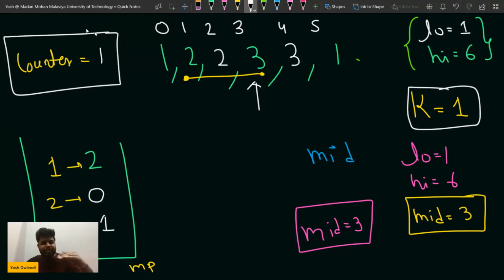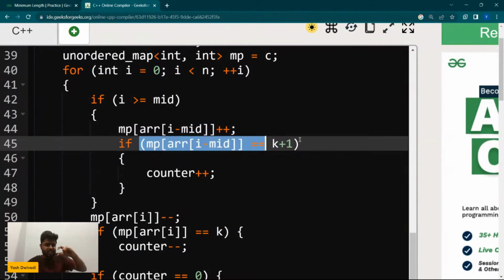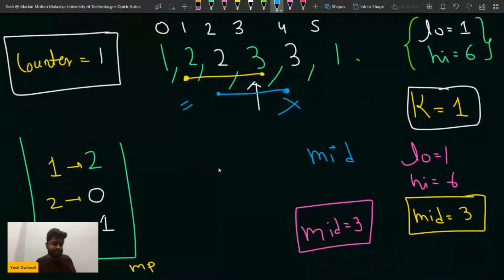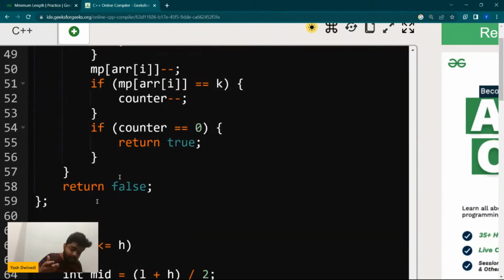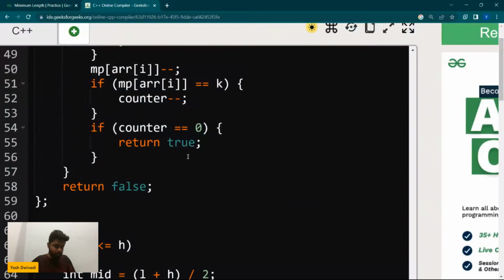Okay, so again when you shift the window, guys, what will happen? You have to remove this guy and add this guy. So what you will do is again add the leftmost element, and then check if it becomes k plus 1, then you'll again increase the counter because it has occurred again, right? Does that make sense? Yes. And if at some moment the counter becomes 0, then you will return true, otherwise false. So that's a very beautiful implementation of binary search on answer. This problem is a very, very good problem.